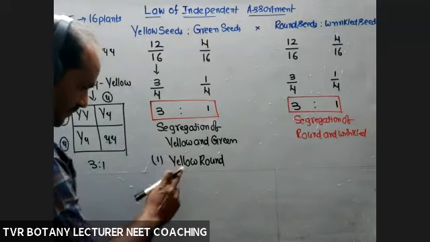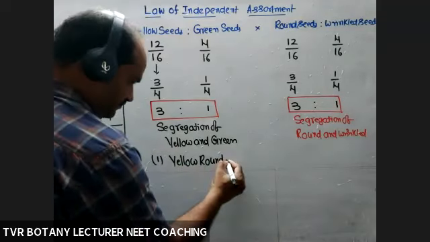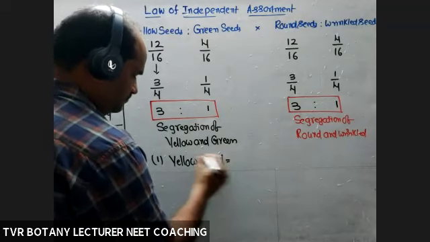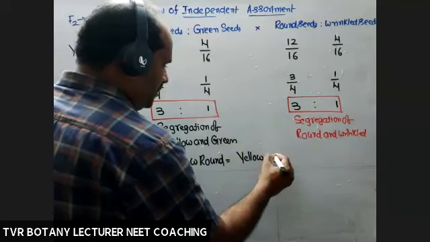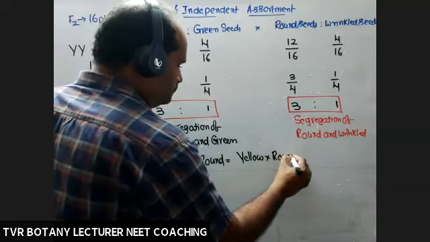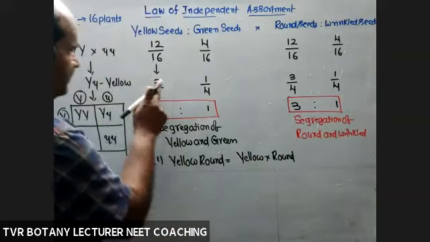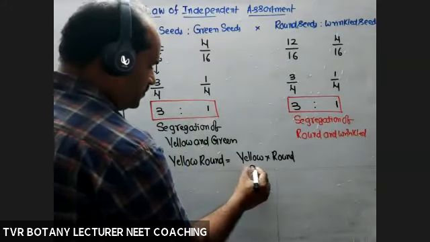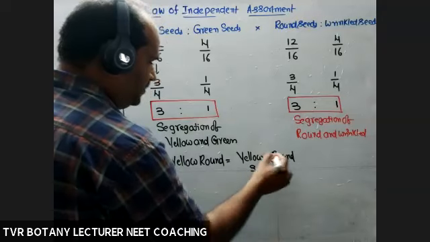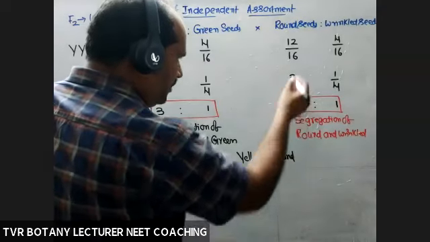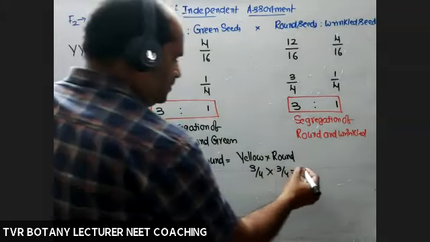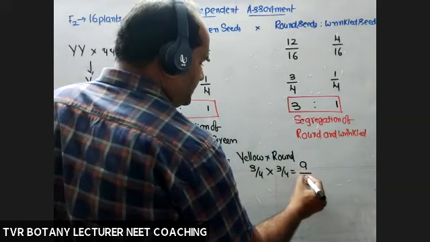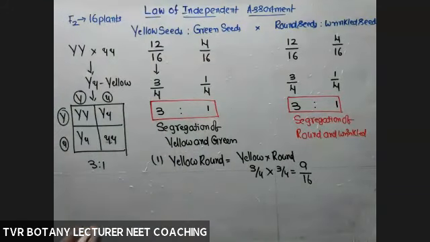So simply multiply the probability of yellow with round. Yellow probability multiplied with round probability. Go back to yellow probability 3/4. So 3/4 multiplied with the round probability, 3/4. How much? 9/16.